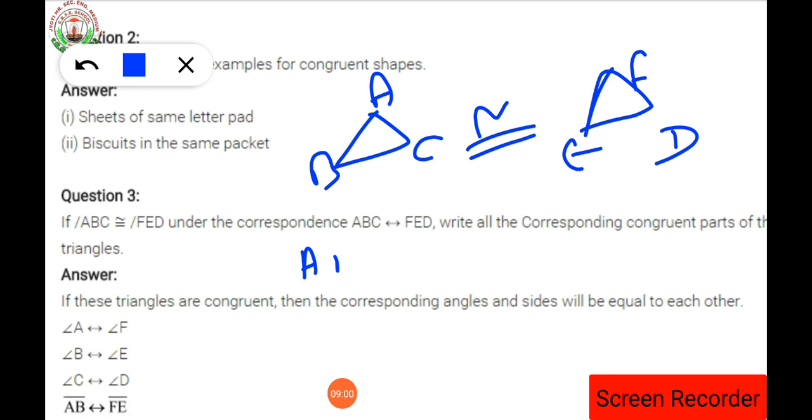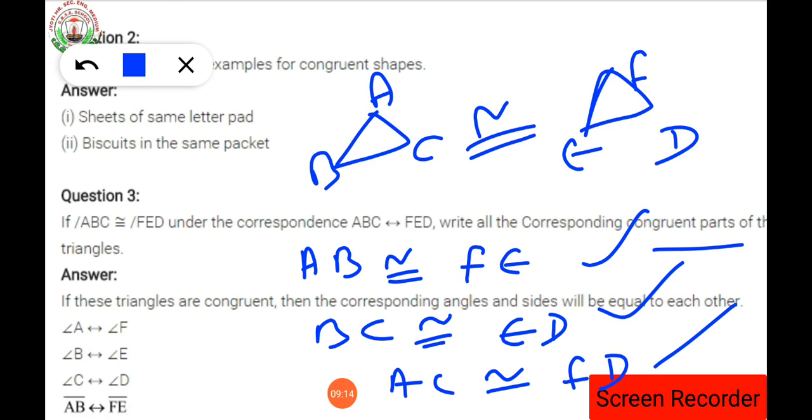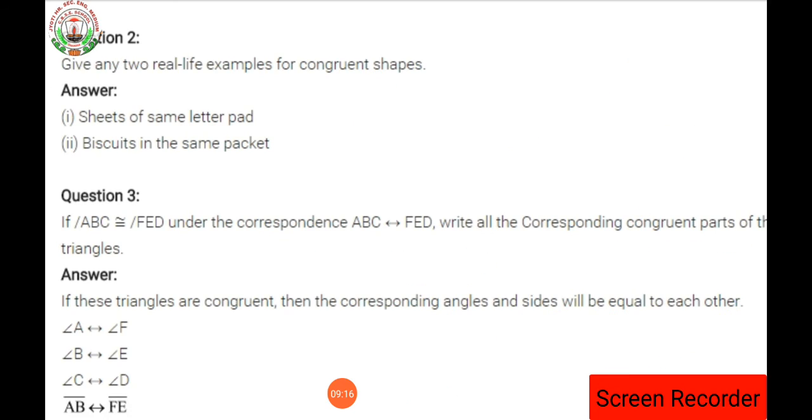So AB will be congruent to FE. BC will be congruent to ED. Then AC will be congruent to FD. So these are the congruent parts which are asked in the question. Clear, everyone? So in this way question number 3 revision is over. Next day we will have the revision of the rest of the questions. Okay.